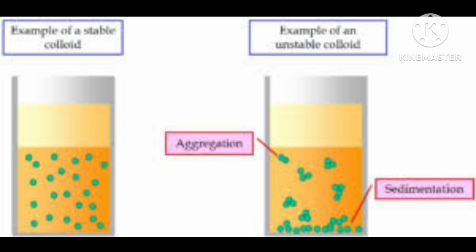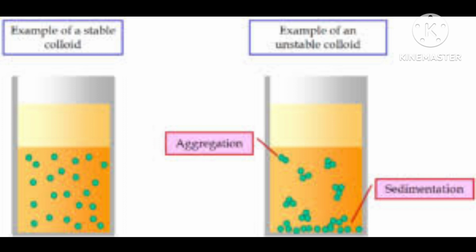Then you know that these particles are called the dispersed phase, and the solvent is called the dispersion medium. Dispersed phase and dispersion medium. In all preparations, you will see that your intention is to get ions in more concentration, in more number, and they should be present in a suitable dispersion medium. Now I am telling you some methods.